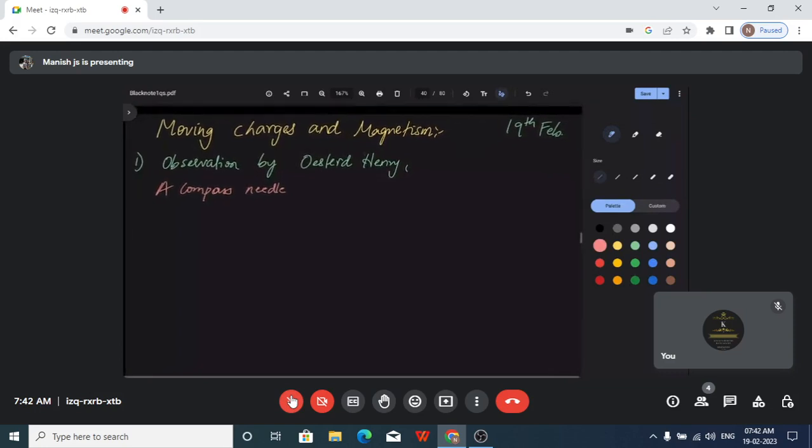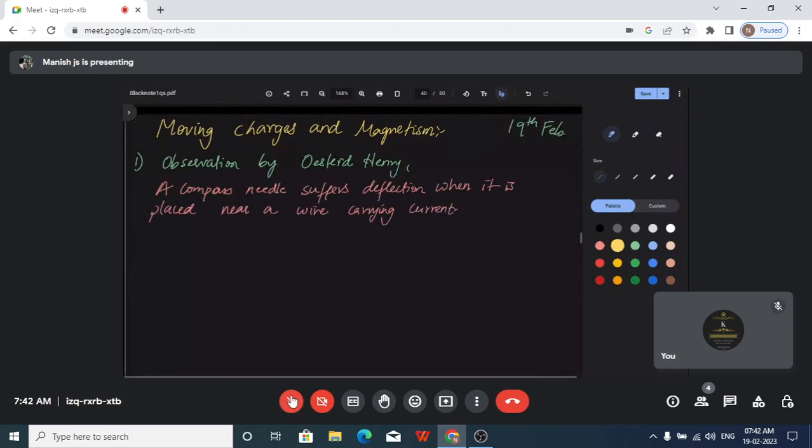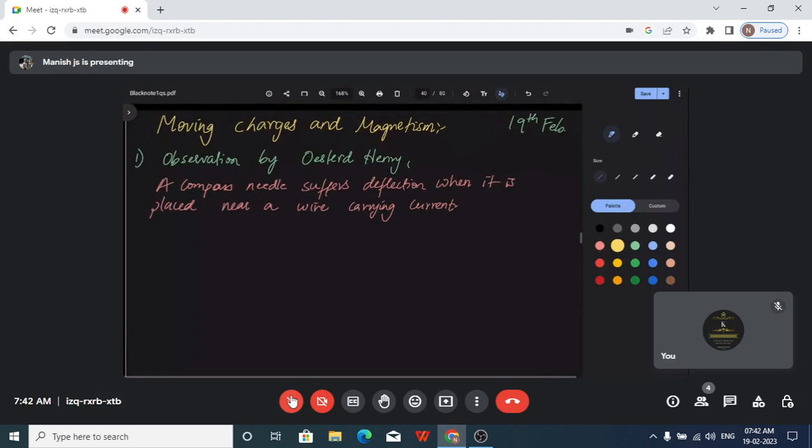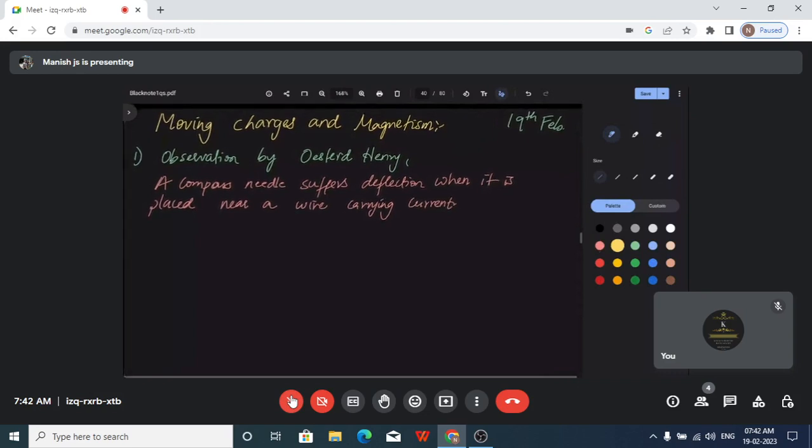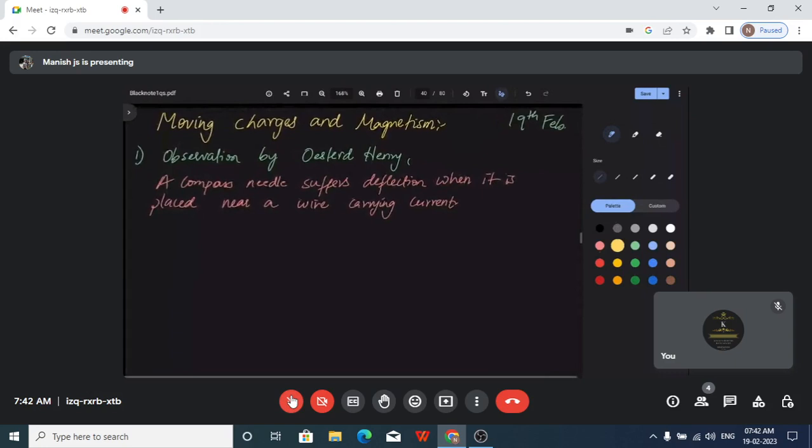Okay, so a compass needle suffers deflection when it is placed near a wire carrying current. So this is the main observation by Oersted. When he placed a compass needle next to a current carrying conductor, what did he observe? He observed that there is a deflection. It started moving. So that's what made him wonder what is the relation between electricity and magnetism.